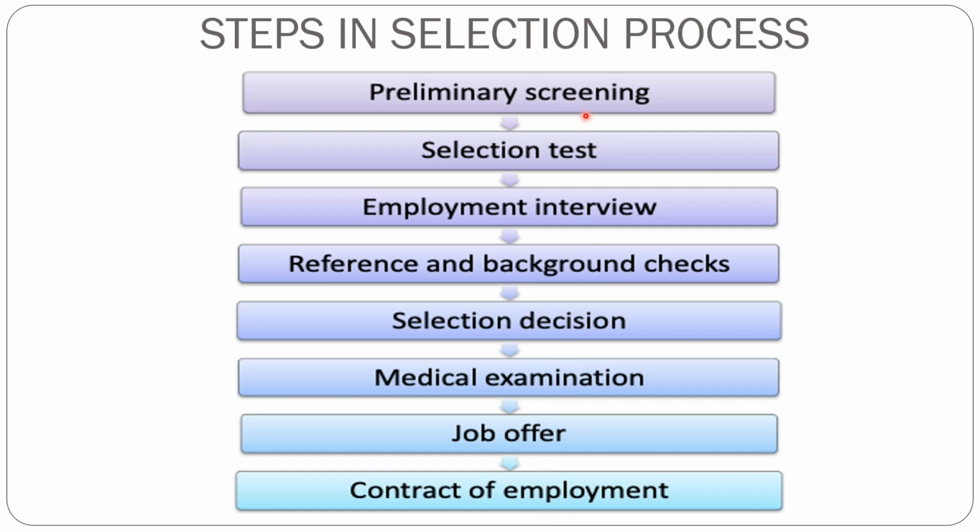First preliminary screening, then selection test, then employment interview, then reference and background checks, selection decision, medical examination, job offer, and finally contract of employment. So selection has a sequence of stages. After that you choose the final candidate who is going to work in your organization. One by one we will see each of these steps in the slides.